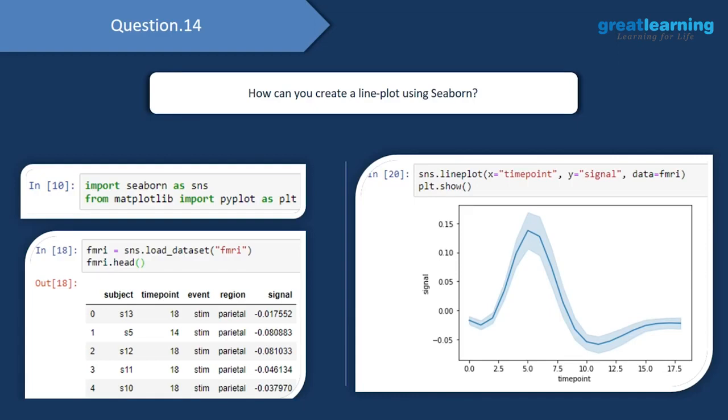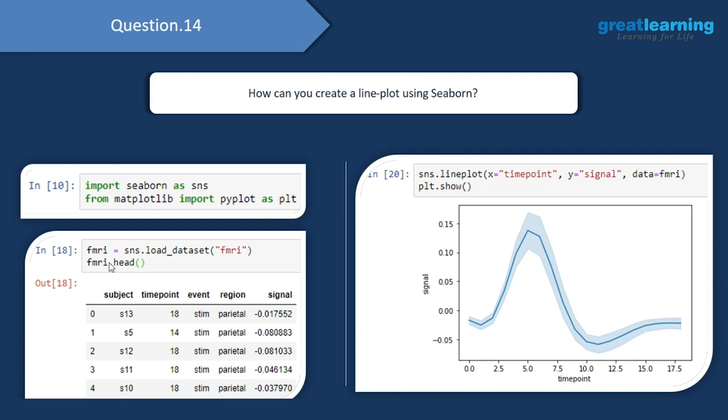We have our next question. So this time we are supposed to create a line plot using Seaborn. So Seaborn is another library which is used for visualization, and this library is built on top of the matplotlib library. So if you want to work with Seaborn, then we would also need to import the matplotlib library. So we start off by importing Seaborn library, import seaborn as sns, then we will go ahead and import pyplot. From matplotlib, import pyplot as plt.